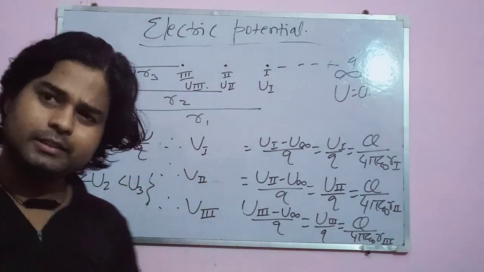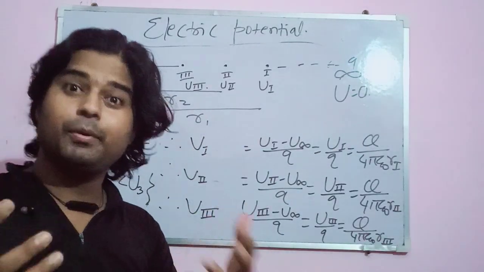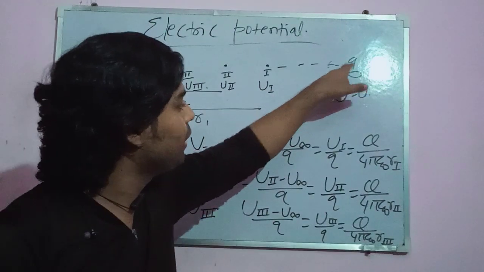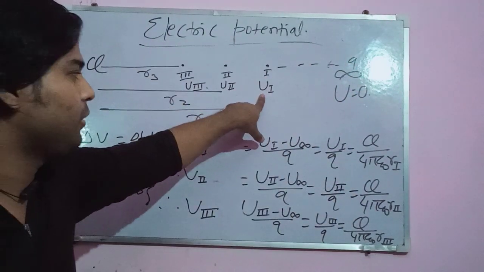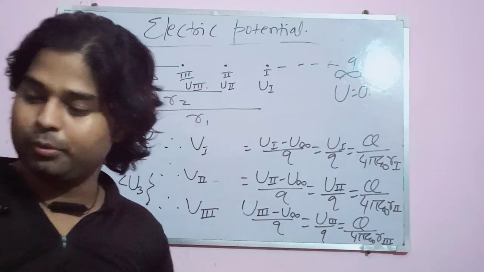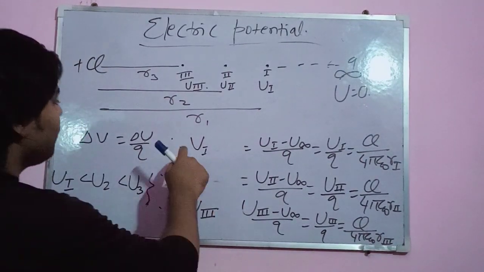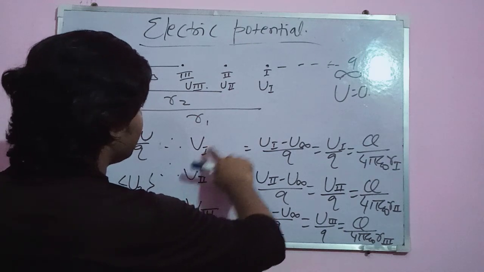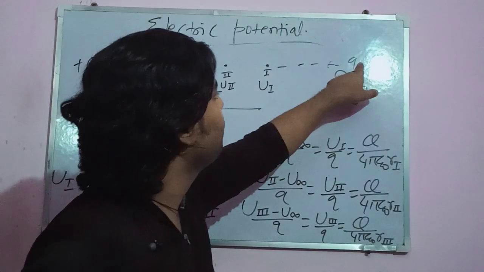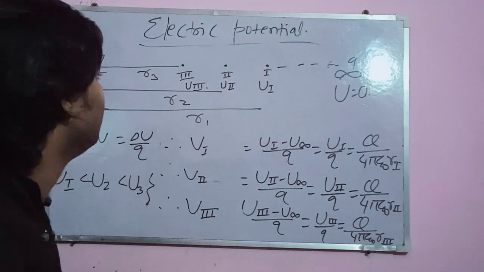So electric potential at any point tells us that this charge requires some particular value of energy. This value says that you require this amount of energy to pass through this point. If you don't have this amount of energy, you cannot pass through that point. And a striking feature of this potential is that it is independent of this charge.